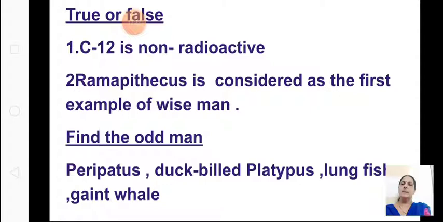Find the odd man. There will be options given. You will just click on the wrong option. Peripatus, duckbill platypus, lungfish, giant whale. So which is the odd man? You all know it is giant whale. So like this you have to just click on the answers. So you will have only multiple choice questions where options will be given. You need not type anything for the first unit test.